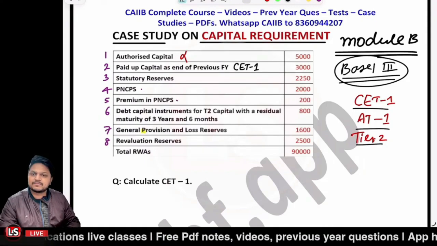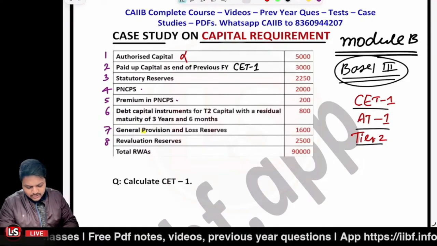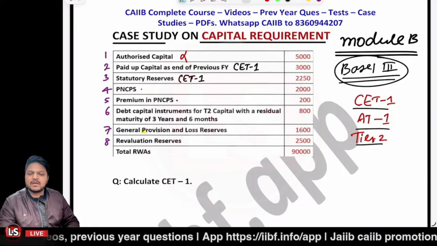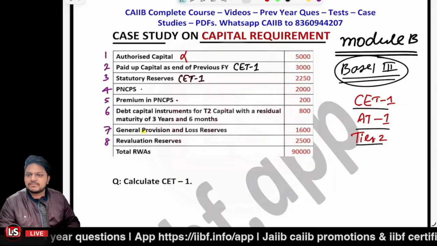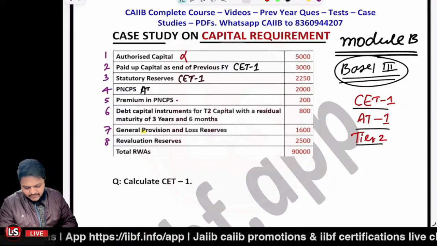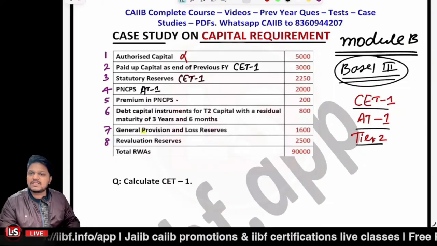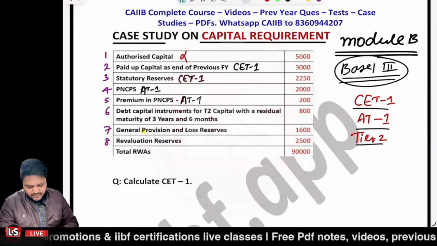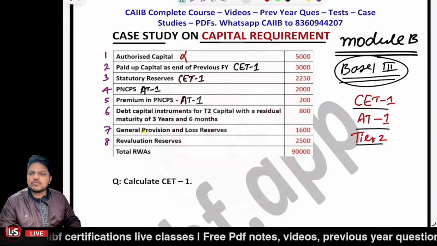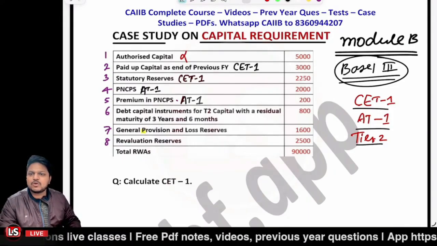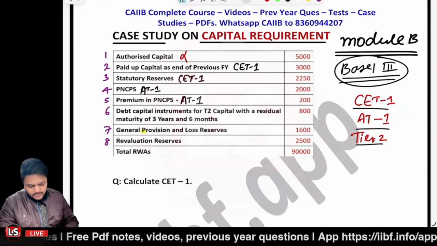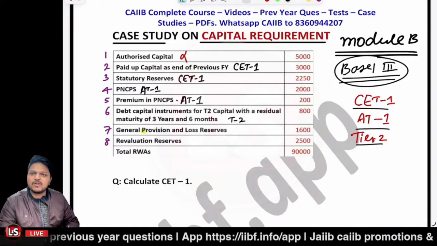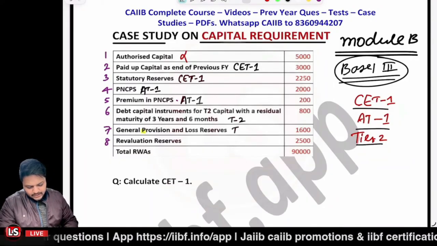Statutory reserves are also related to the CET1. After that, PNCPS, perpetual non-cumulative preference shares, that's related to additional Tier 1 capital. Premium in PNCPS, again related to additional Tier 1 capital. Debt capital instruments for Tier 2 capital with a residual maturity of 3 years and 6 months would be the Tier 2 capital as mentioned. General provisions and loss reserves, again Tier 2 capital.